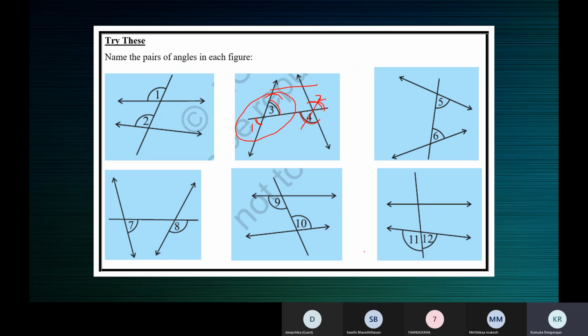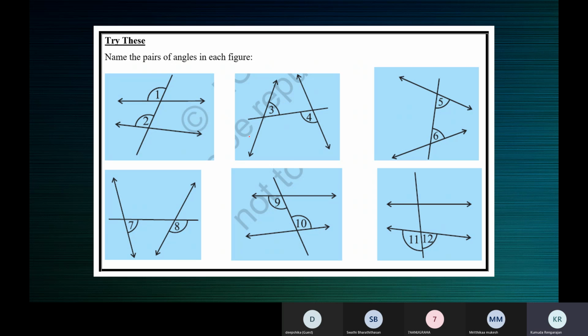11 and 12 form a linear pair. They stand on the same straight line. So 11 plus 12 is 180. Whether these two lines are parallel or not parallel, irrespective of that, 11 plus 12 is 180 because both the angles stand on the same straight line. So vertically opposite angles and linear pairs are not affected by parallel or non-parallel lines.